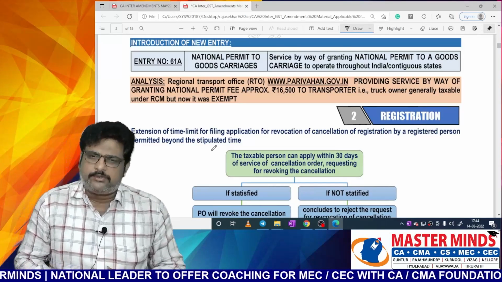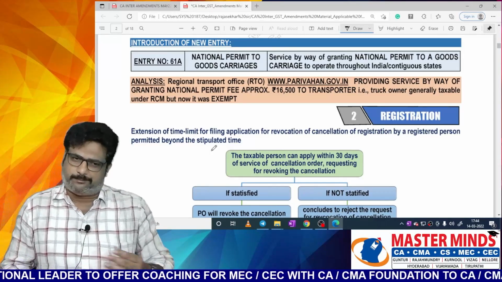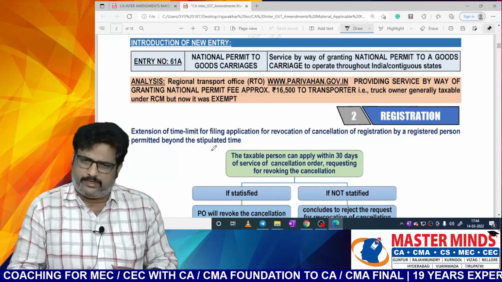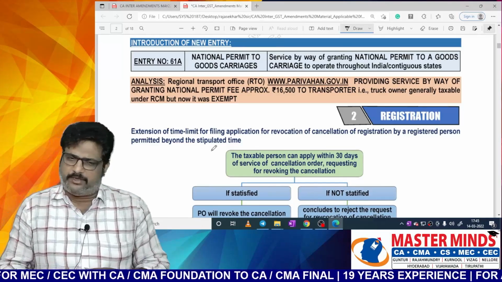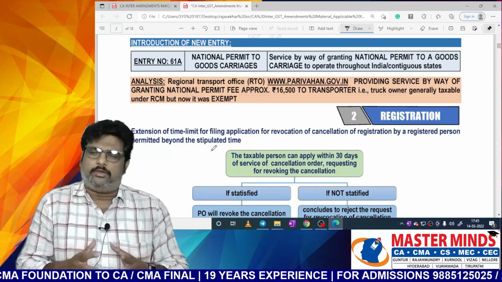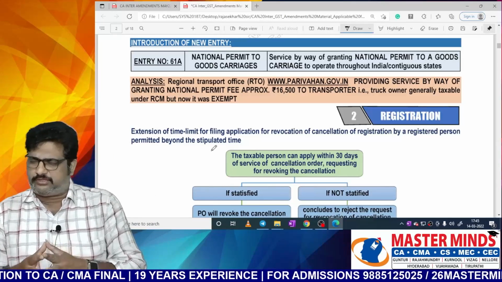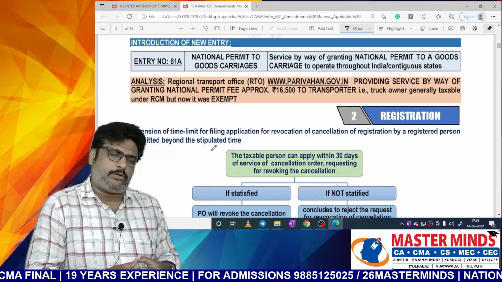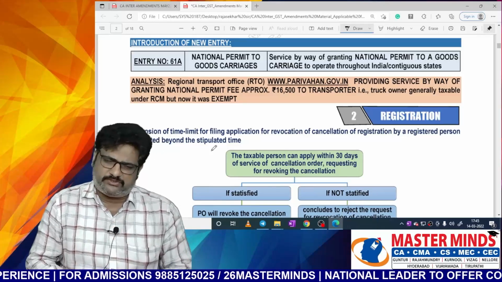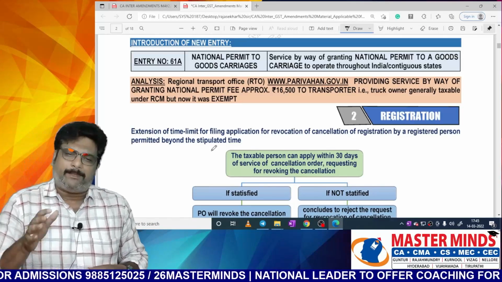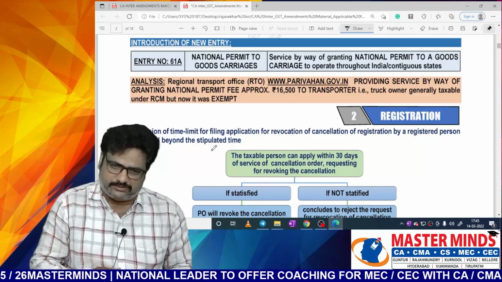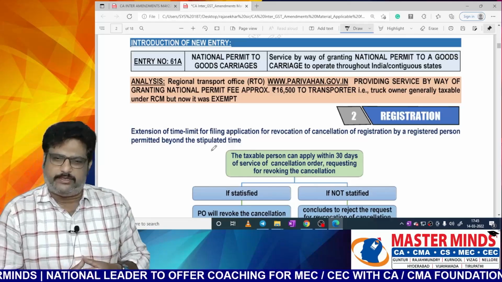Under FCM, the recipient will pay the GST to the supplier, and in return, the supplier will pay the GST to the government. Whereas under RCM, the recipient will pay GST directly to the government. In our CA Inter syllabus, only the RCM concept applicable to services is covered. In that, section 9(3), entry number 5 is there, where the supplier is government and the recipient is a business entity. In those cases, RCM will be applicable and the recipient is liable to pay the GST. This is a point you should remember.